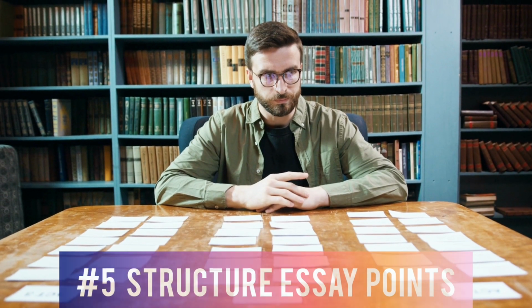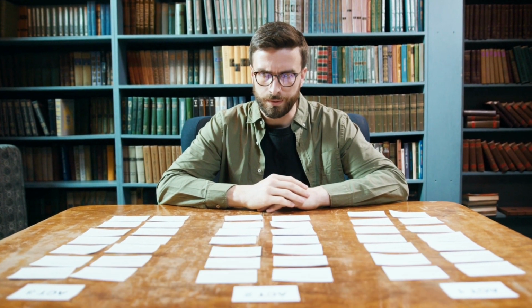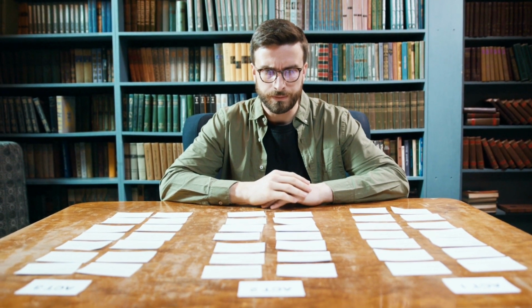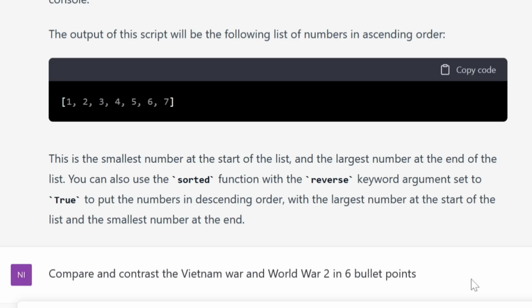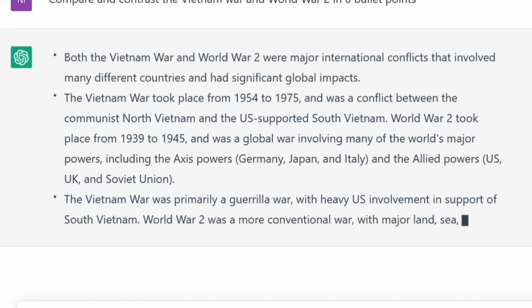Cool. Write an essay plan on any subject with compare and contrast on any number of key points. Compare and contrast the Vietnam War and World War II in 6 bullet points.